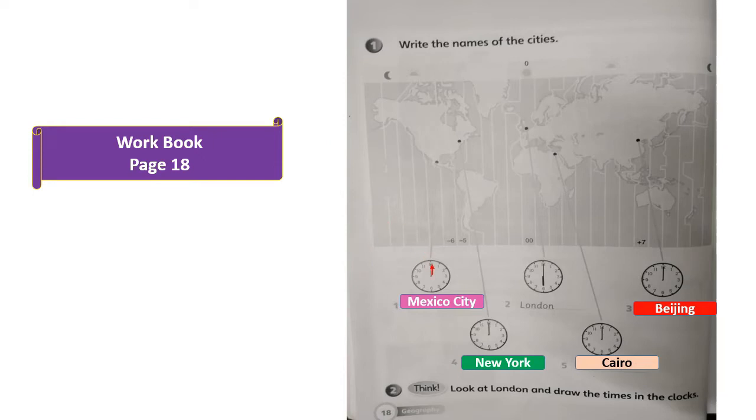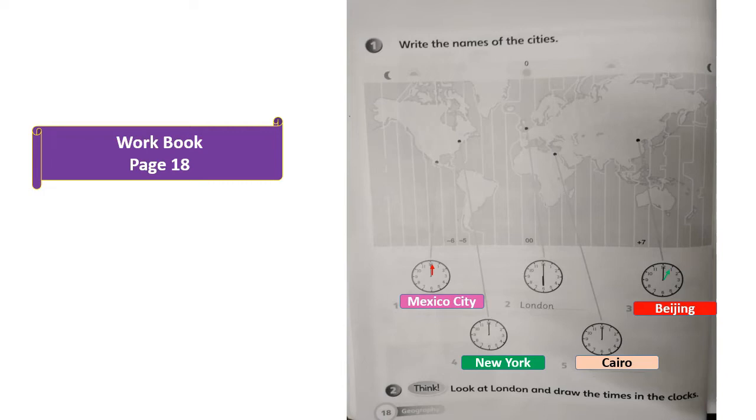Very good. 2. Beijing. We said before that the time in Beijing precedes the time in London by about 7 to 8 hours. So, look at London. The time is 6. So, the time in Beijing is 1 o'clock. Very good. 1 o'clock.